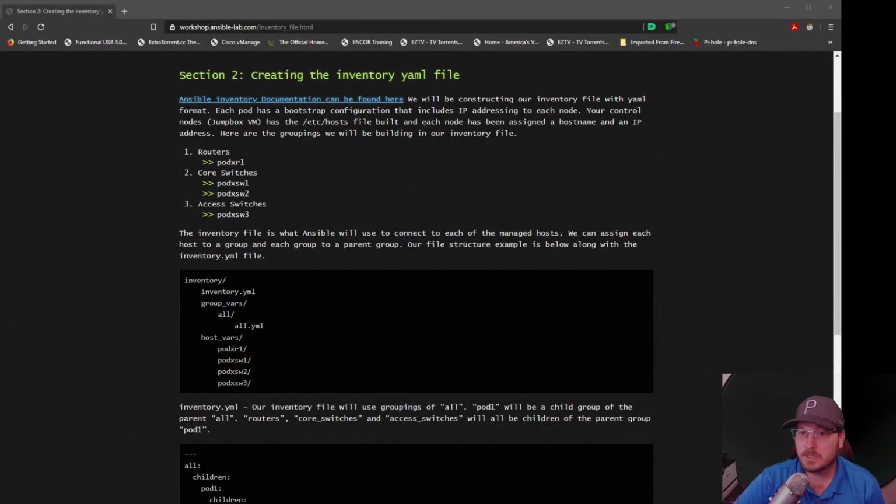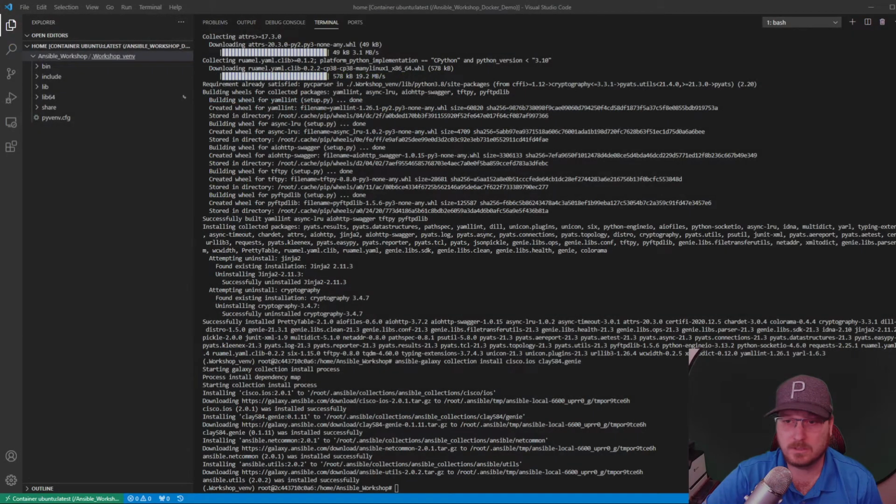All right, so if you're looking at the web page here, section 2, we're going to use VS Code to do the majority of this work, really all of it. I'll switch over to VS Code here, and what we'll want to do is create a new folder. The folder can be named whatever you want, but I'll generically name it inventory, and we'll store the inventory YAML file there, and that's what we'll be using as we move forward.